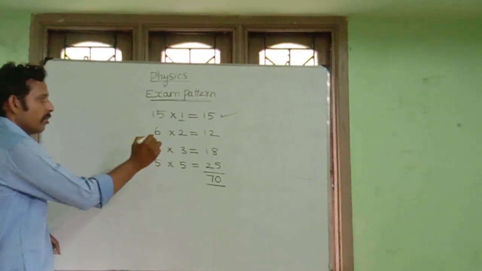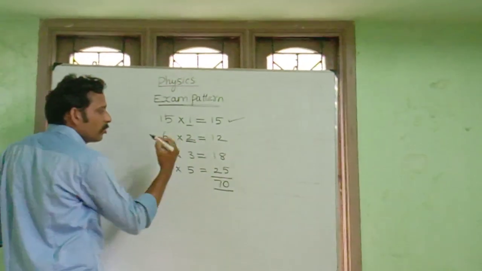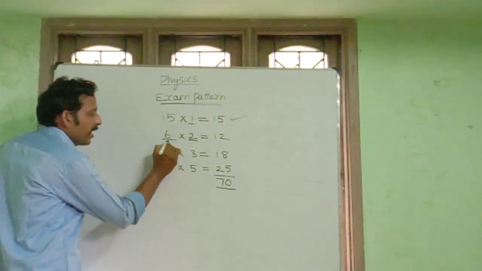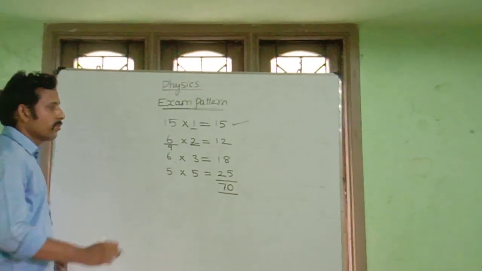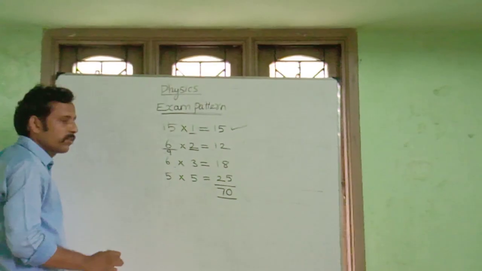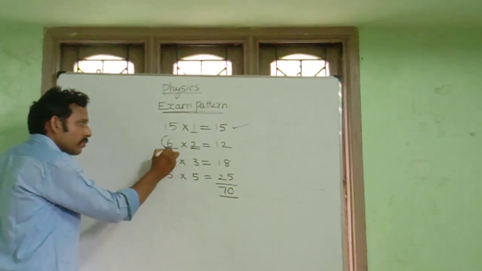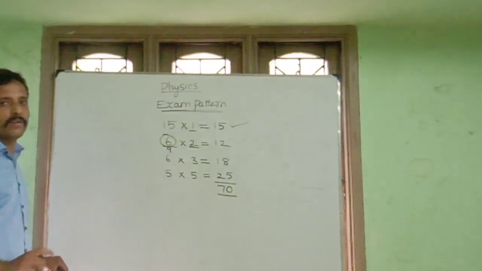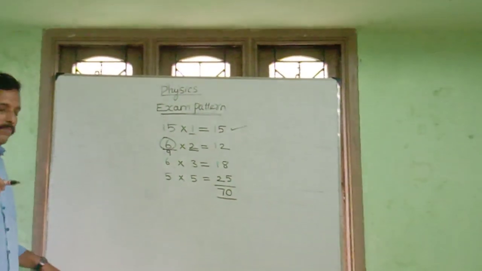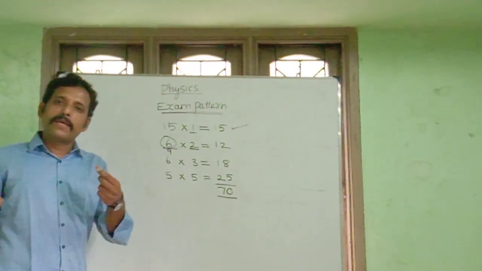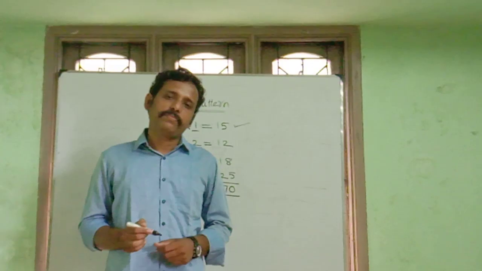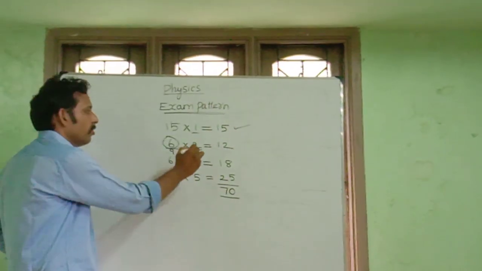Next, 2-mark questions: 9 will be given and you have to answer 6, totally 12 marks. Of these 6, 1 is compulsory; the other 5 you can attempt any. The compulsory one may be a problem or a reason question. So totally 12 marks you have to attempt.